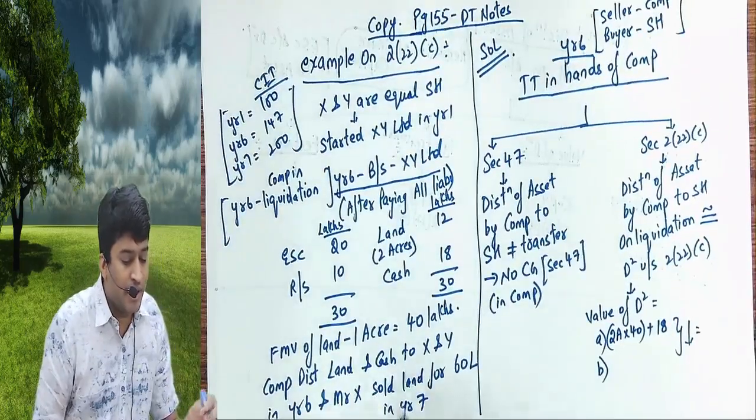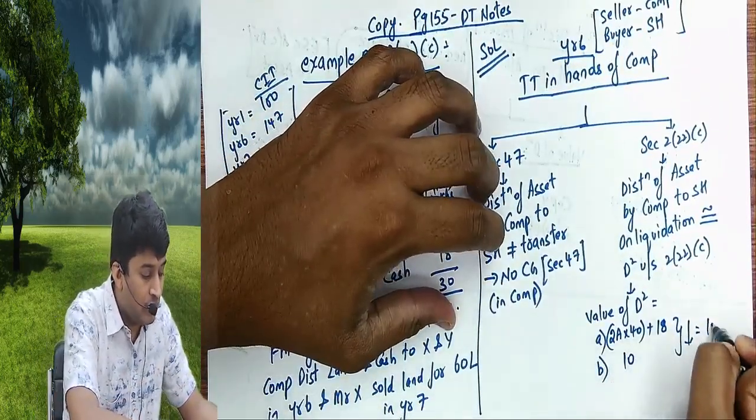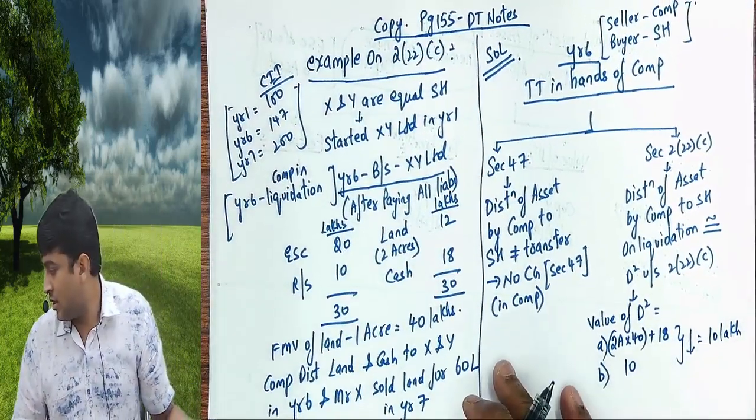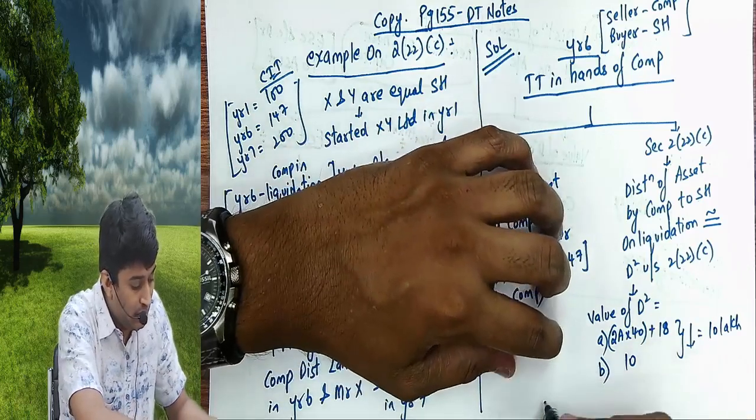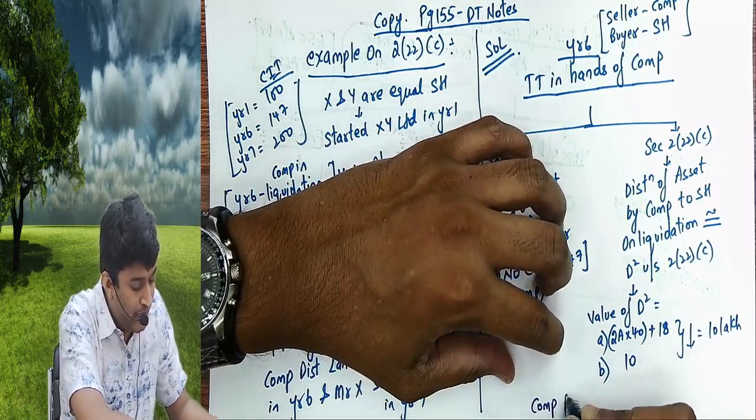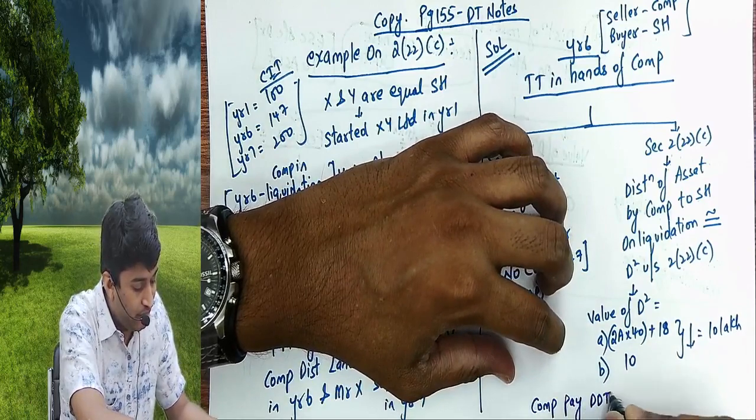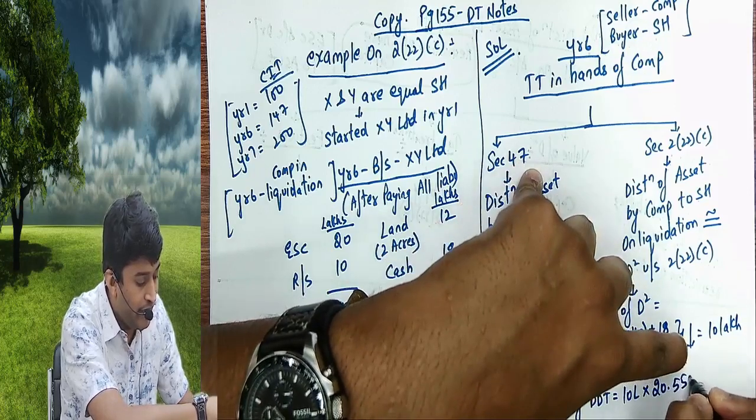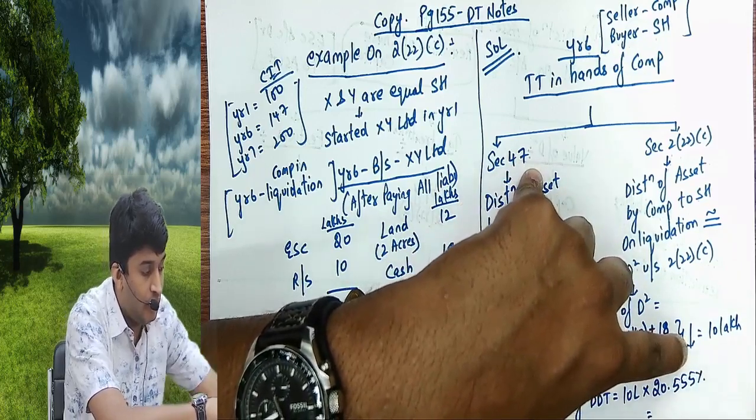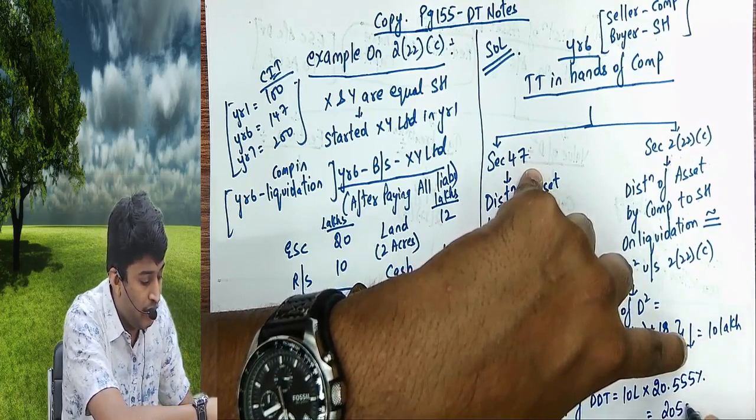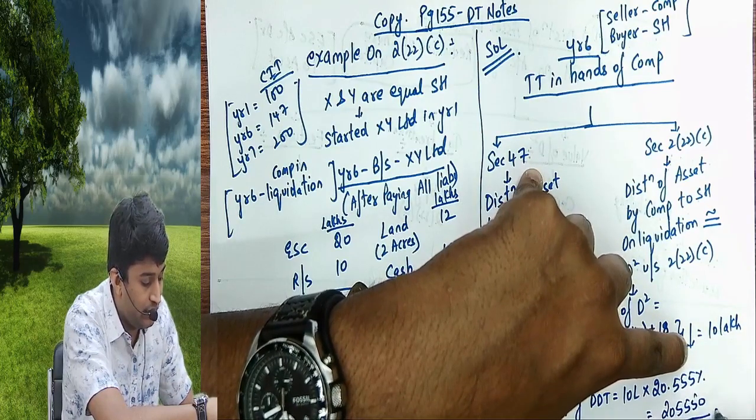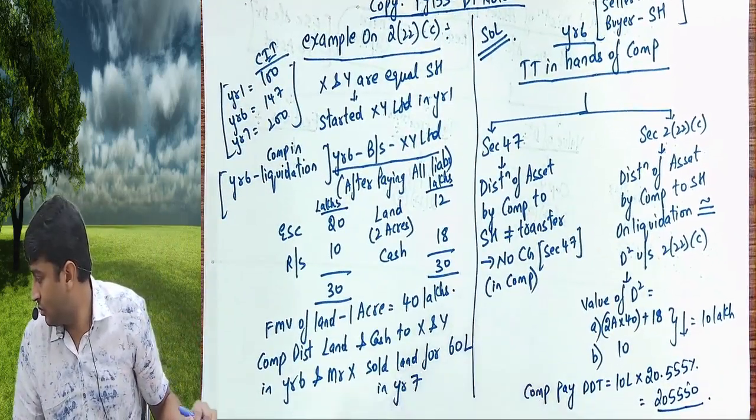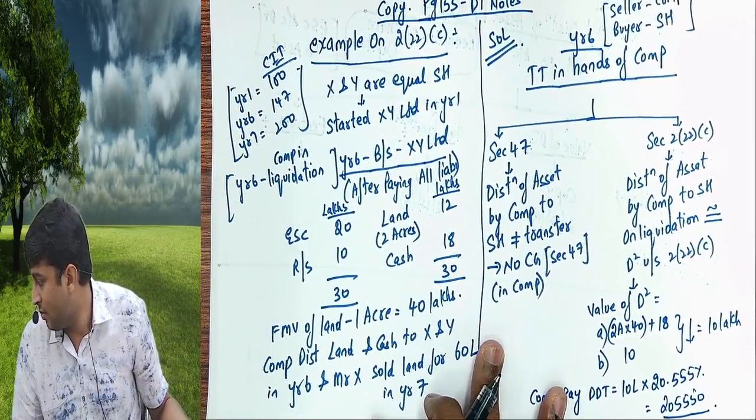That is reserves and surplus, that is 10 lakhs. Whichever is lower, 10 lakhs. On this, the company will pay DDT. 10 lakhs into 20.555%, whatever the answer is, 2,05,550. Am I clear in the hands of the company, please?